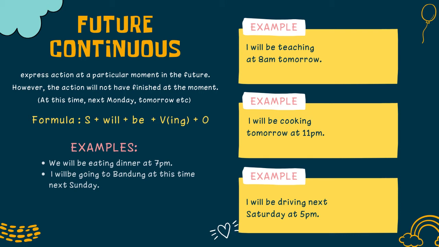Okay, next, future continuous. Future continuous tense expresses an action at a particular moment in the future. However, the action will not have finished at that moment. For example, we use at this time, next Monday, tomorrow, and others. The formula is subject plus will plus be plus verb-ing plus object.